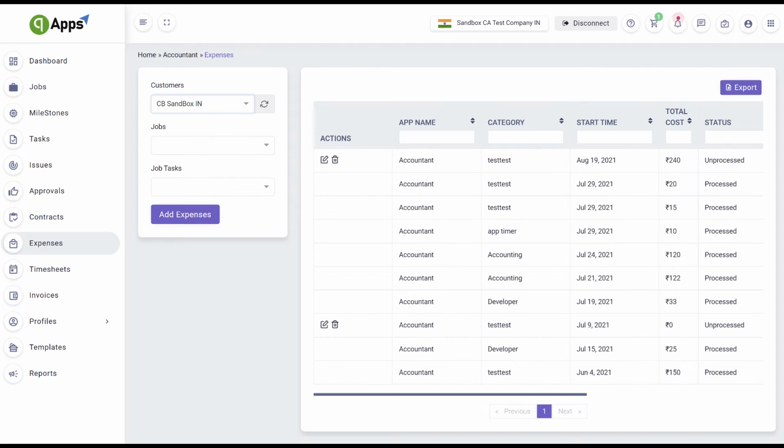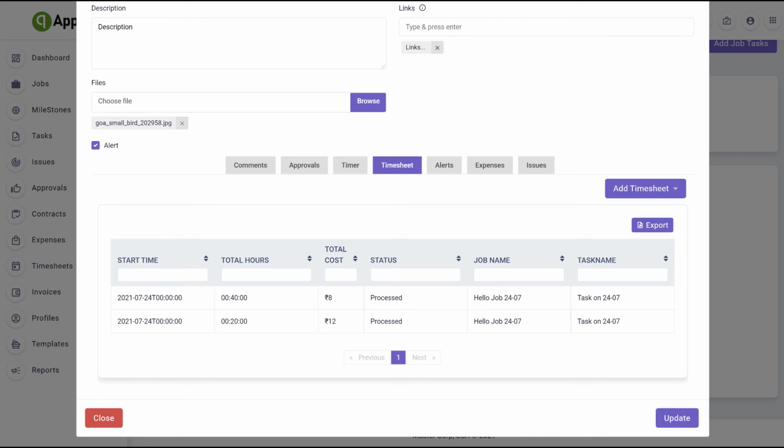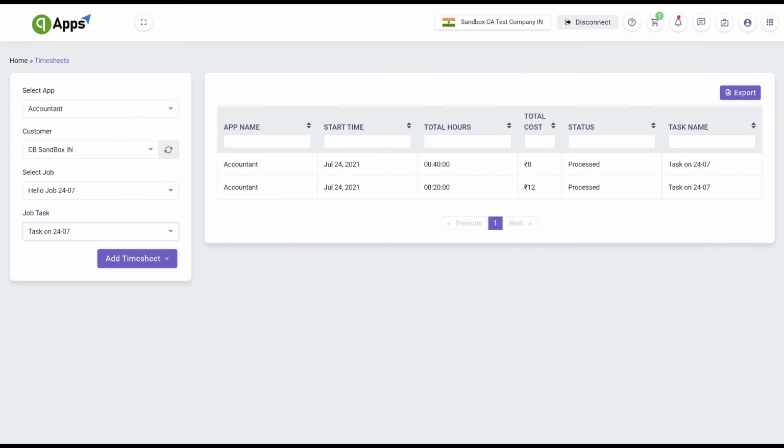Expenses. You can track expenses by the customer, job, and tasks and can be charged to the customer through invoice. Time sheets. Records of how much time you have worked on tasks or issues and the amount that needs to be paid for the work done. This is a needed step before creating the invoice.